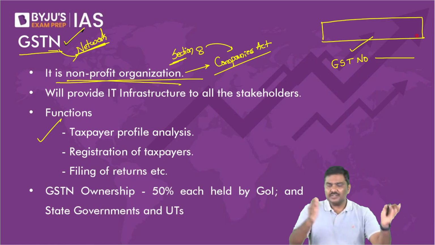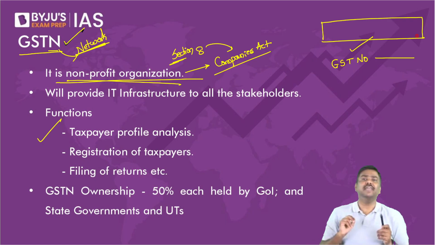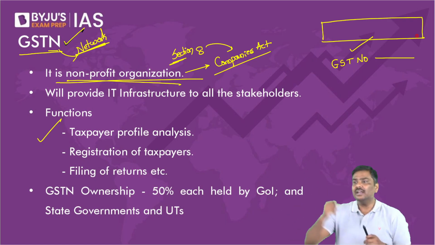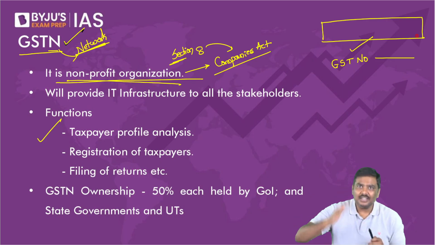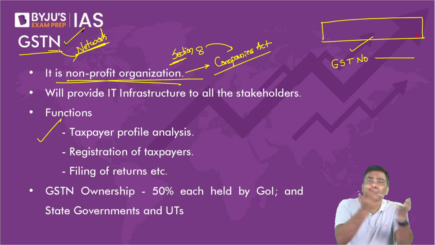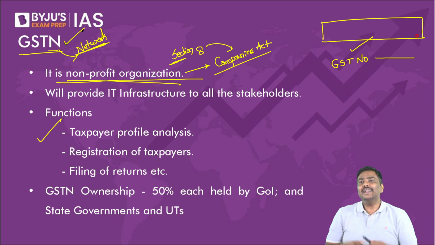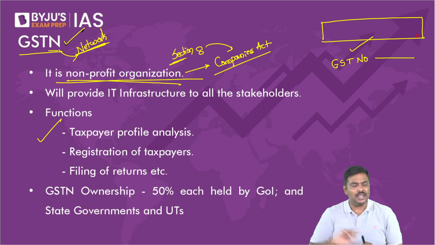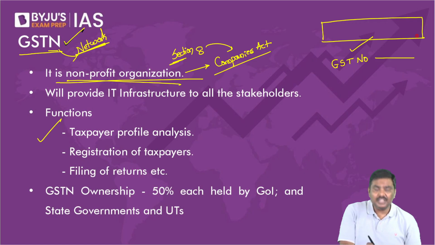which businesses will get registered under GST? What should be their GST registration number? How should they file the documents with the government of India? Conducting analysis of the taxpayers. All of this function is conducted by the GST network.